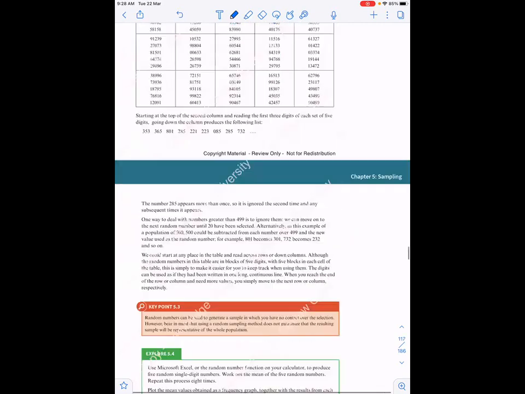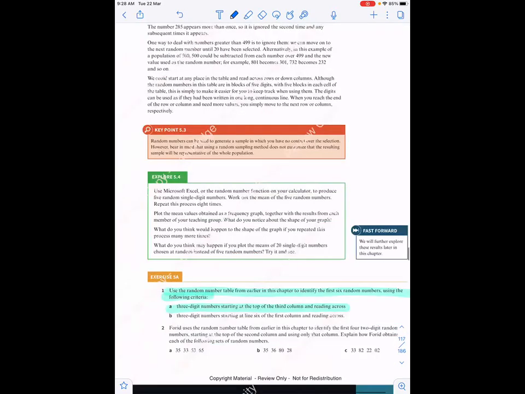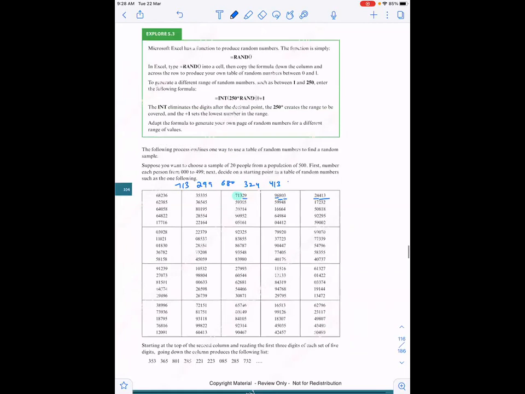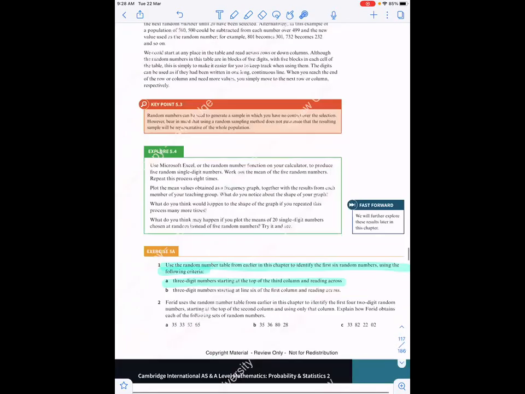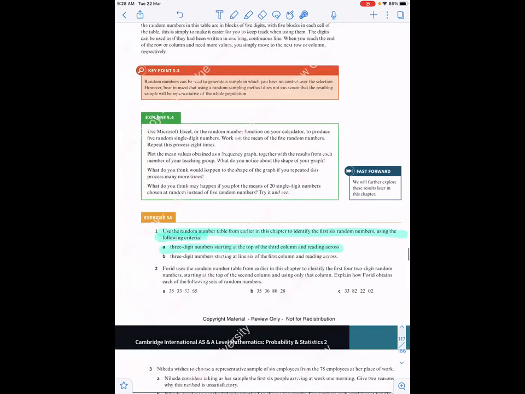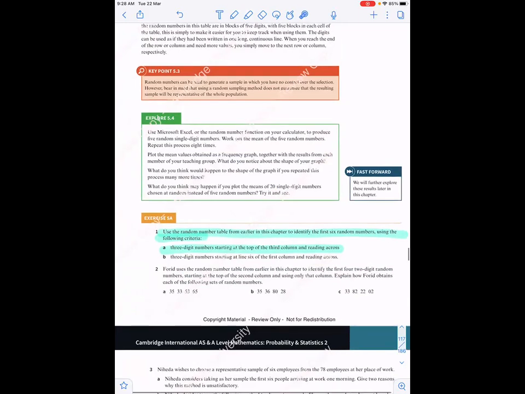Likewise, they have asked us to collect how many numbers? 6 numbers. I've collected 4 now, so the next would be 623. After you collect all the numbers, collect one or two extra numbers, and then if there is any repetition, you just have to ignore them. Here they have not given any restriction on the numbers. They didn't say you have to collect numbers from, say, 80 to 993. It should be a 3-digit number, so you can collect all the numbers, but obviously the repetition should be ignored.